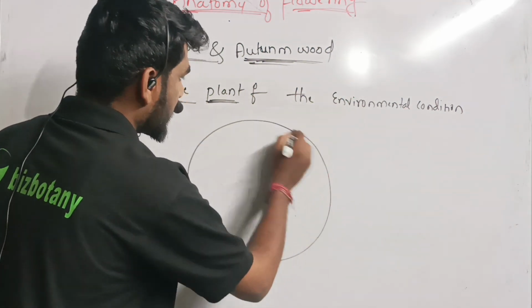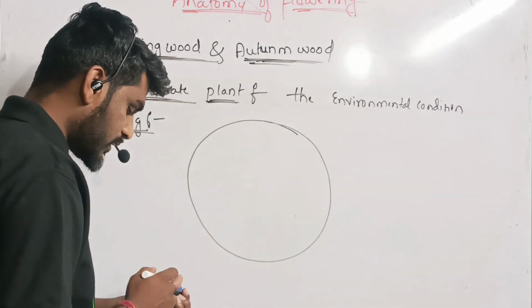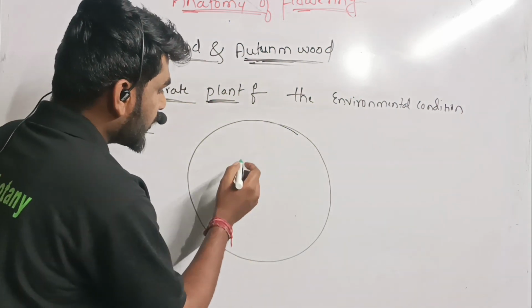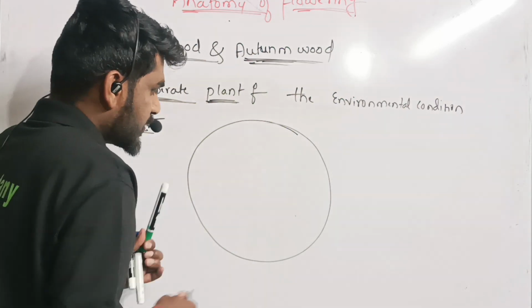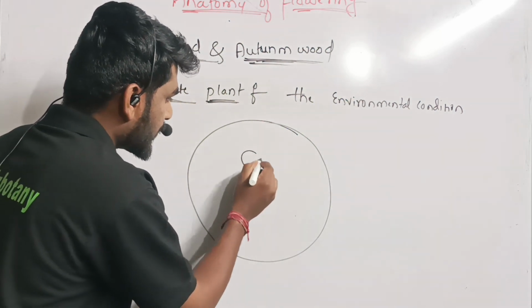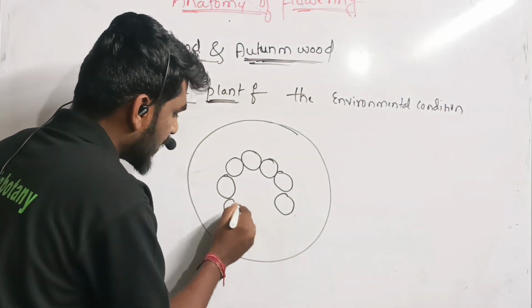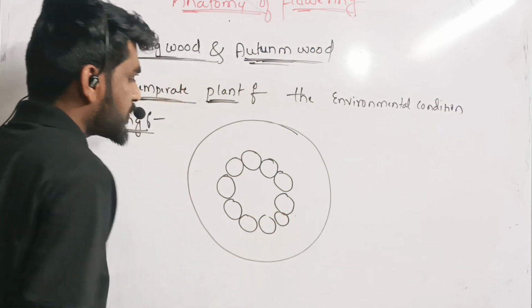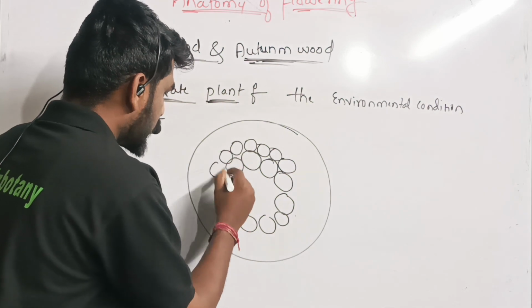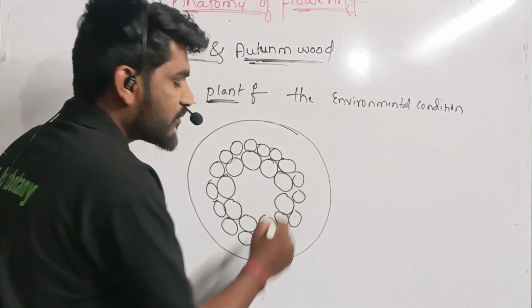This is a stem of a plant which contains a vascular cambium. Due to the increase in the activity of vascular cambium, it forms a larger amount of xylary elements. These are the xylary elements with vessels having a wide cavity. Wide cavity vessels will be formed by the cambial activity during the spring season. This type of secondary xylem will be formed during a spring season due to a sufficient amount of water.